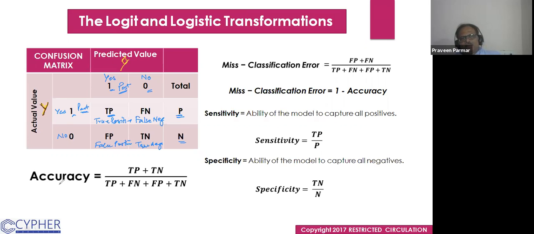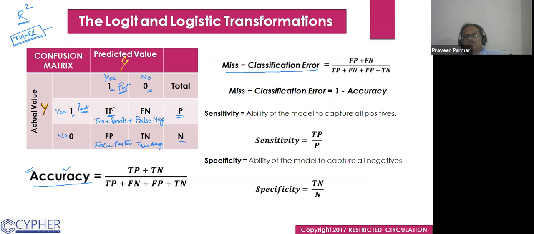Now here, how do we measure the accuracy? In linear regression, we were working with R square and RMSE, by which we could measure the performance of our model. Here, for measuring the performance of the model, we use the accuracy or the misclassification error. So what is accuracy?